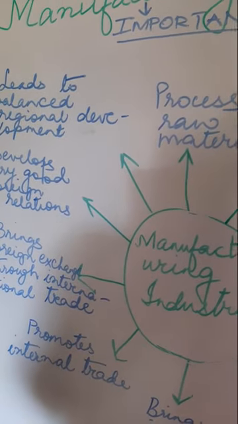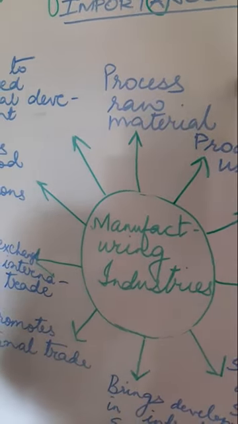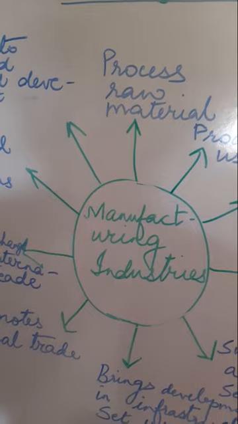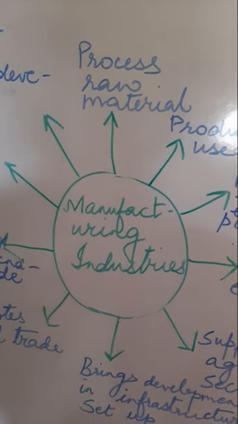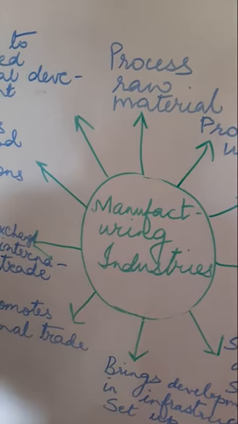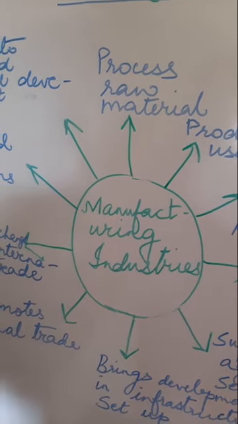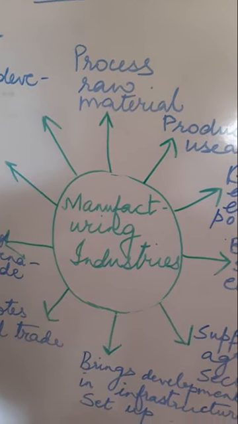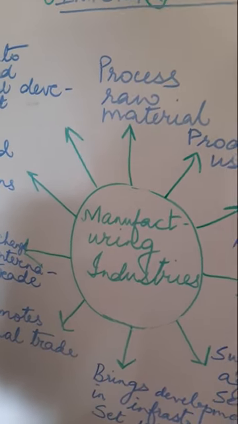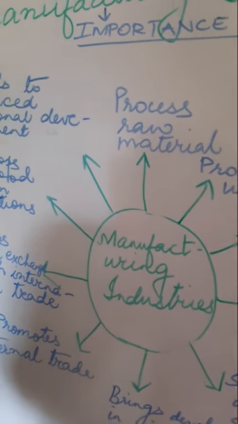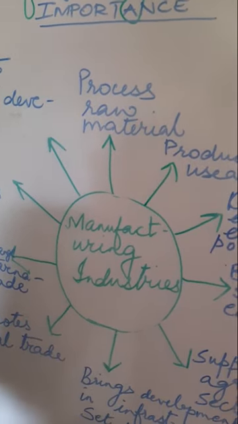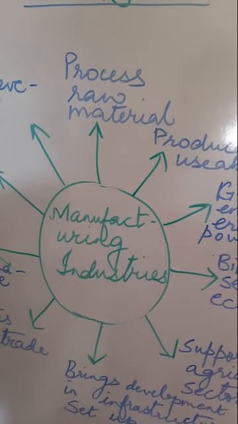Now the first importance it presents is the processing of raw material. There are many products, children, which we simply cannot consume raw because it is not possible. We simply cannot sit on a log of wood and think that we are sitting on a chair. So that wood has to be given a proper shape. That means it is going through processing. Similarly, I have given you the example that we cannot just stick raw cotton on our body and think that we are wearing cotton clothes.